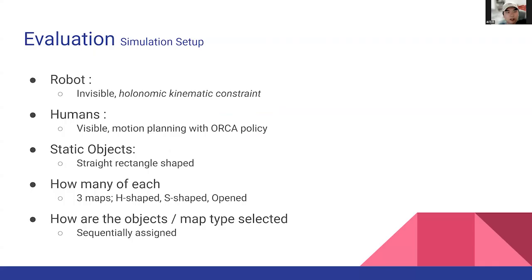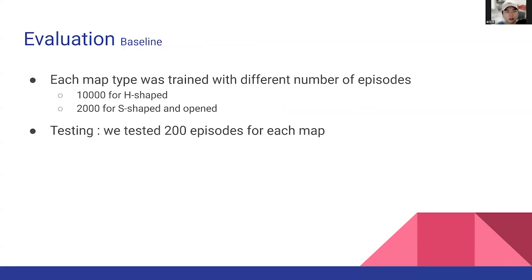In evaluation, our simulation setup was like this. Each map type was trained with a different number of episodes because of the long computational time and mistakes.